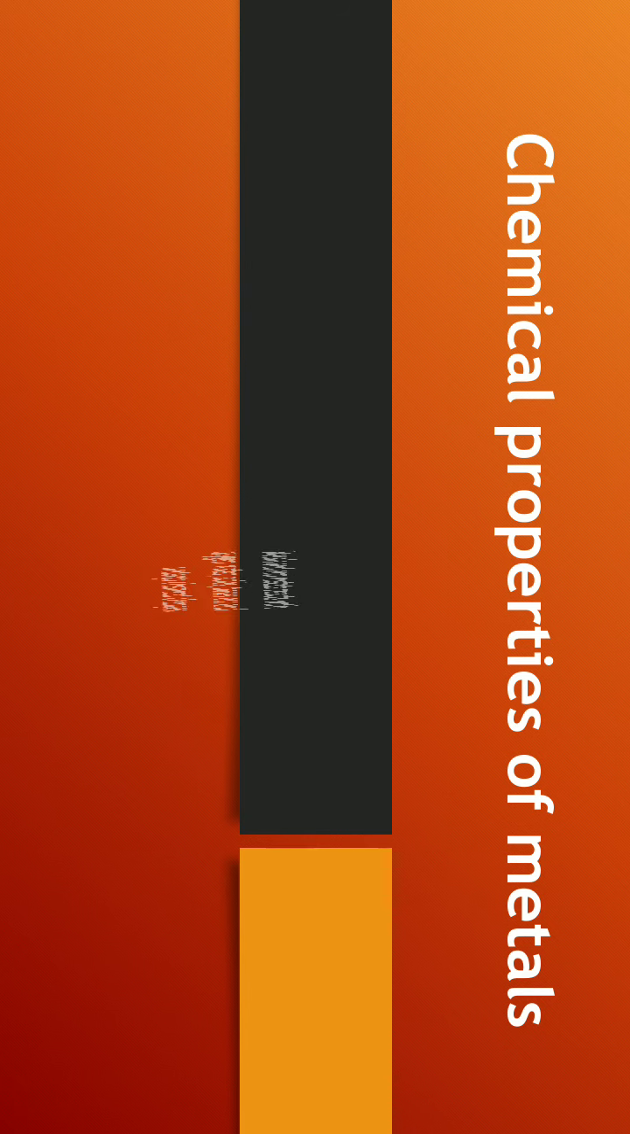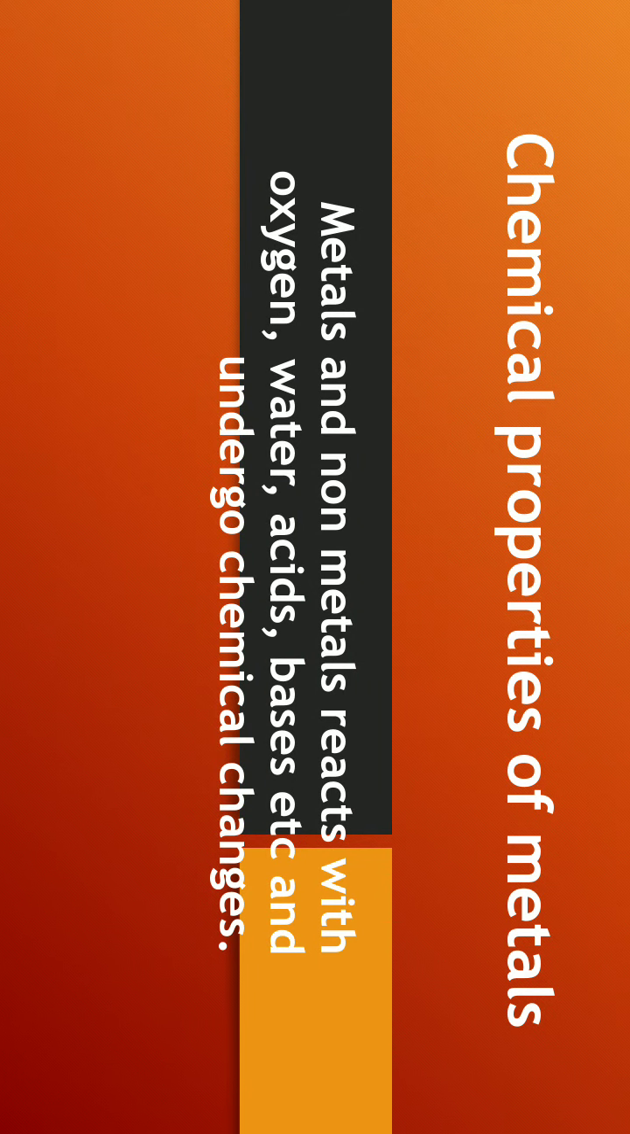So first, metals and non-metals react with oxygen, water, acids, bases, etc. and undergo chemical changes. But these chemical changes in metals and non-metals are not the same. So what is the difference between them? That we will understand after learning this topic.